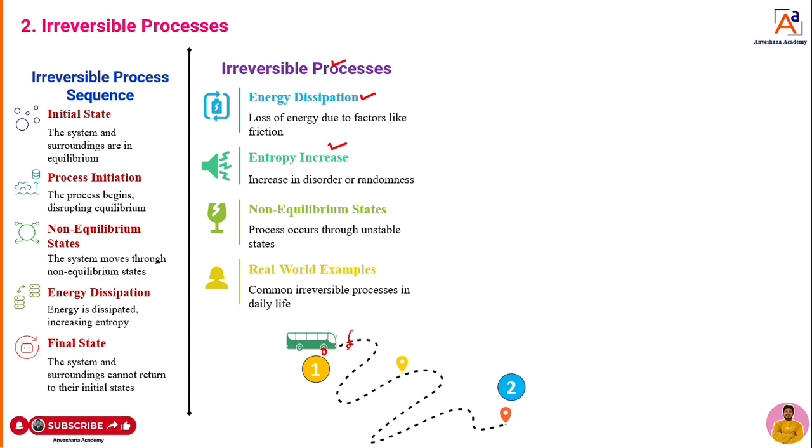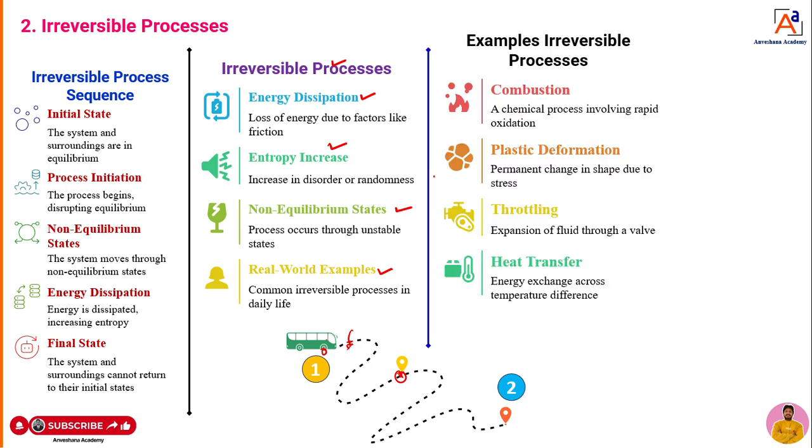That means thermal energy is going to be generated more, but sometimes that thermal energy we are unable to utilize to do work. Hence, entropy will increase. As I told, dear students, it's a non-equilibrium state. Whenever it reaches any of the states we can take, it is a non-equilibrium state. And whatever examples we can take in our day-to-day life, all are irreversible processes. What are the examples that we can see here now, dear students?